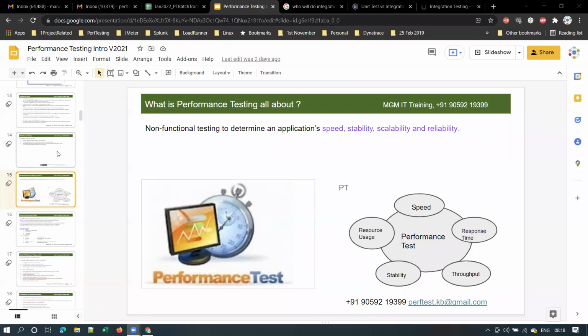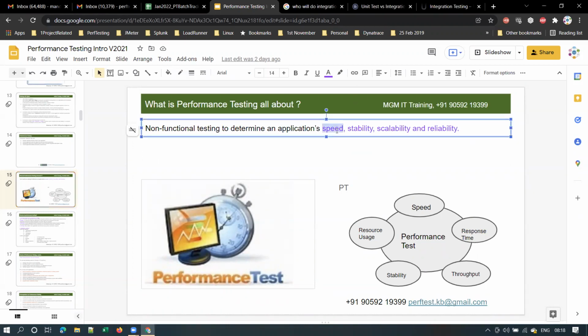Yesterday I introduced performance testing and explained what non-functional testing is. Performance testing is also called non-functional testing, and it is used to determine an application's speed, stability, scalability, and reliability. When I say speed, I mean the response time of the pages and of the application, that is, how much time a page takes to load. That is the speed of the application.